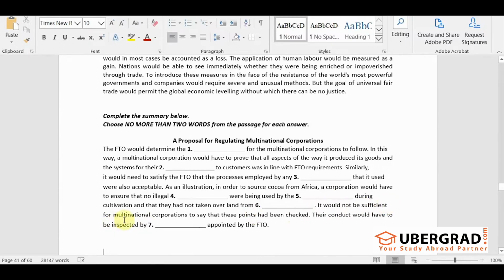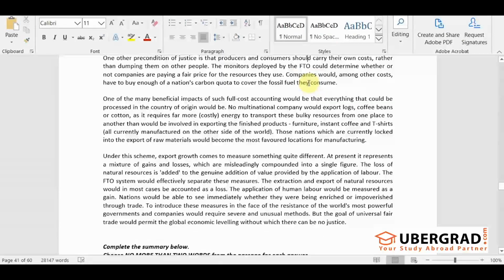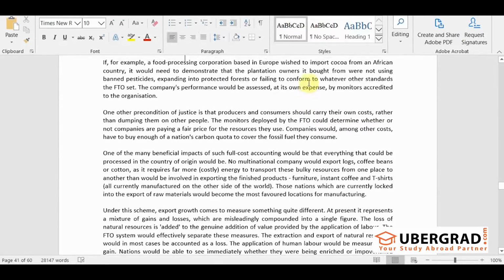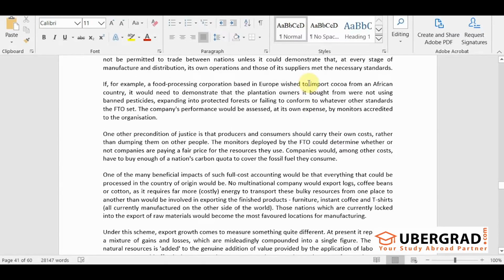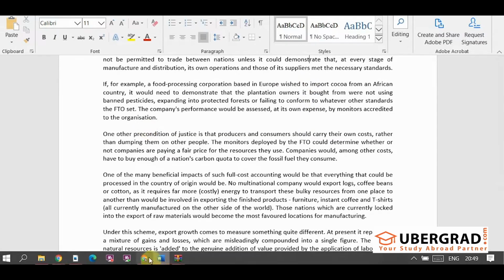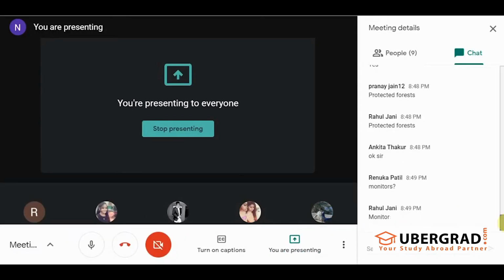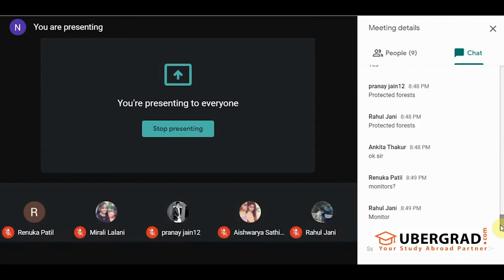It would not be sufficient for multinational corporations to say that these points have been checked. Their conduct would have to be inspected by dash appointed by the FTO. So the FTO is going to appoint someone who is going to inspect their conduct. So whom is the FTO appointing to assess their conduct? Rahul, is it monitor? Check it again.